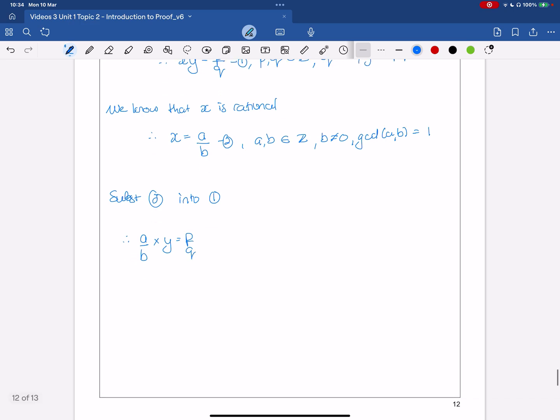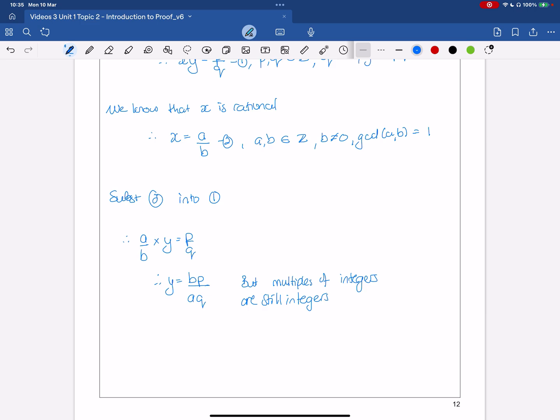Okay, so therefore y is going to be bp over aq. And multiples of integers are still integers.